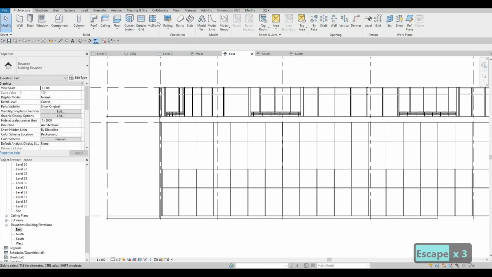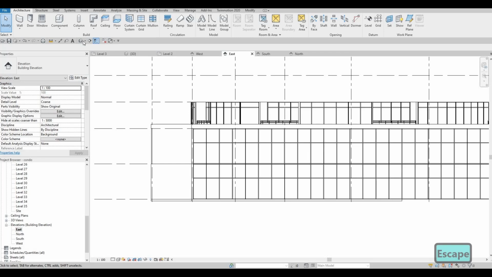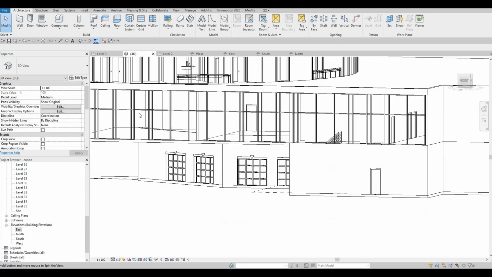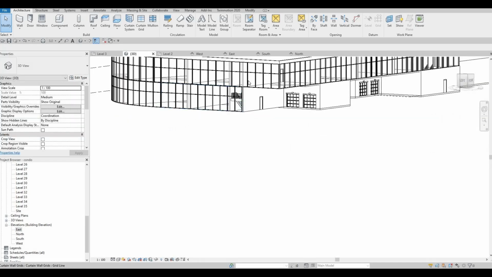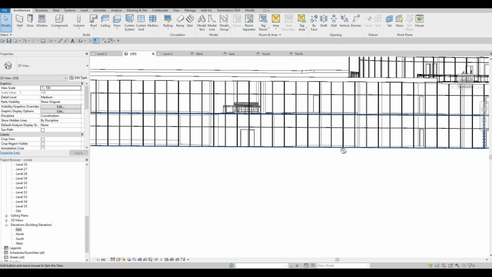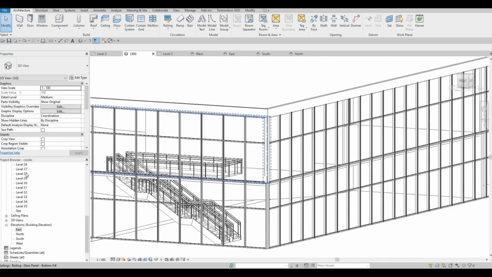And there we have it. Just click all grids again. And there we go. That is looking good. And it looks uniform.